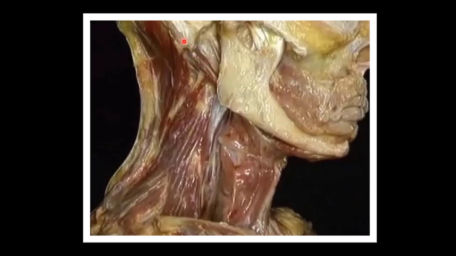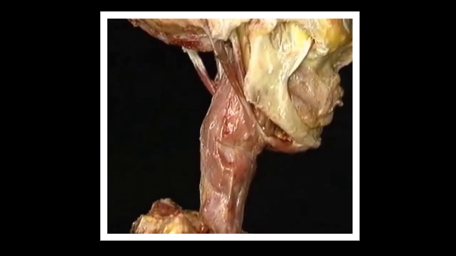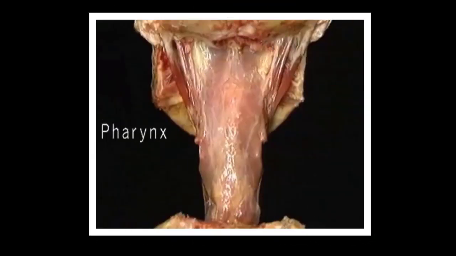In the next picture, we are looking at that view where vertebral column, all the paravertebral muscles have been removed. This picture shows after removal of pre and paravertebral muscles and vertebral column, we are observing pharynx from the side. We are also observing posterior belly of digastric. This is anterior belly of digastric. Let us observe pharynx from behind. This is pharynx seen from behind.